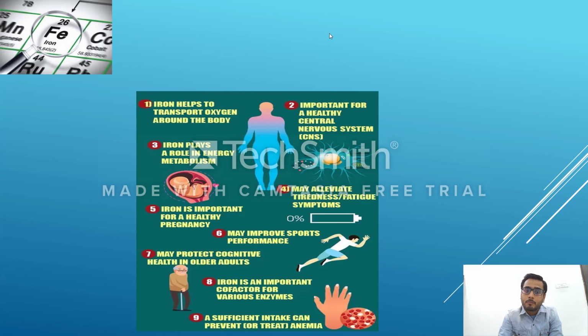It helps in the formation and synthesis of DNA. It helps in the synthesis of many enzymes which are required in metabolism, and in the synthesis of myoglobin, which is found in muscle and is responsible for endurance and physical fitness of our body. It is very important for a healthy pregnancy. A healthy mother will lead to a healthy newborn, and a mother who has a normal amount of hemoglobin will deliver a baby who has normal hemoglobin.